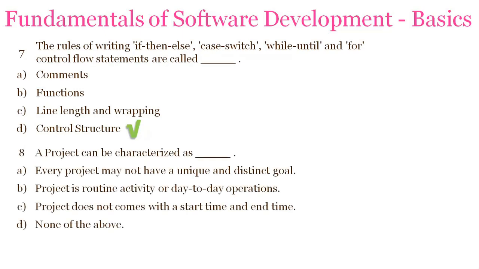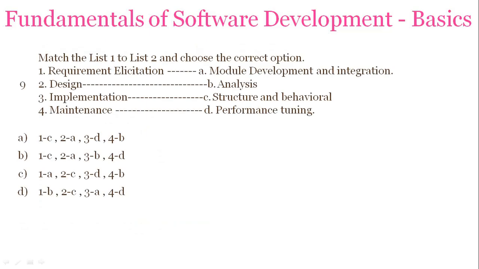A project can be characterized as: every project may not have a unique and distinct goal, it is a routine activity or day-to-day operations, does not come with a start and end time, none of the above. So the answer is none of the above, as a project cannot be characterized by the following things. Your next question is, matching the correct options. Requirement allocation, design, implementation and maintenance with the other parties, module development, integration, analysis, structure and behavior, performance tuning. And the correct answer is D, 1B, 2C, 3A and 4D.